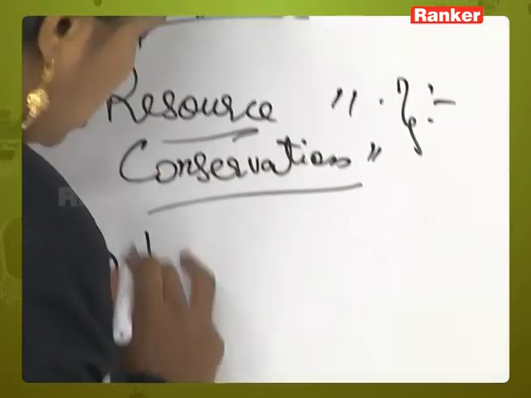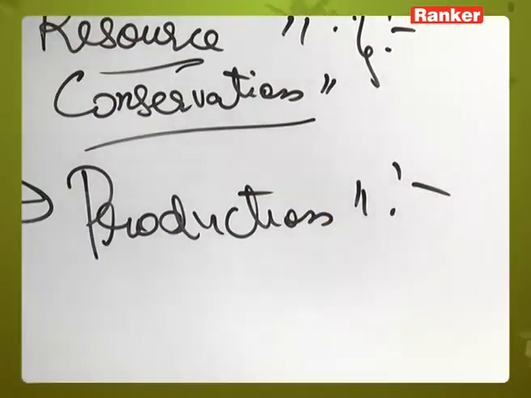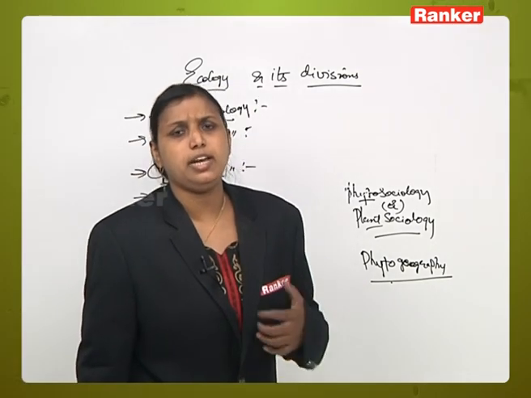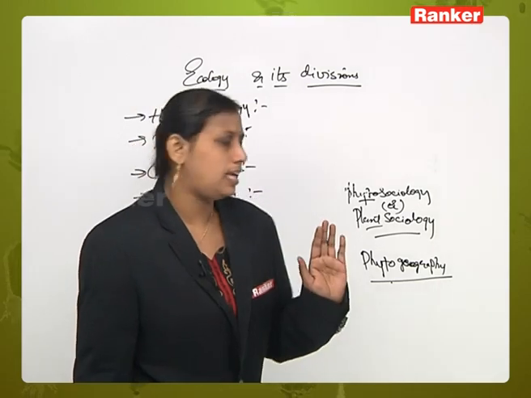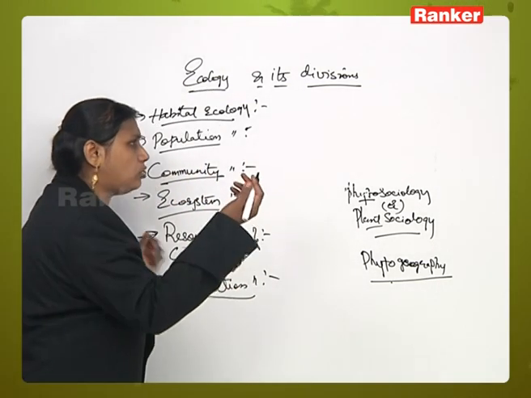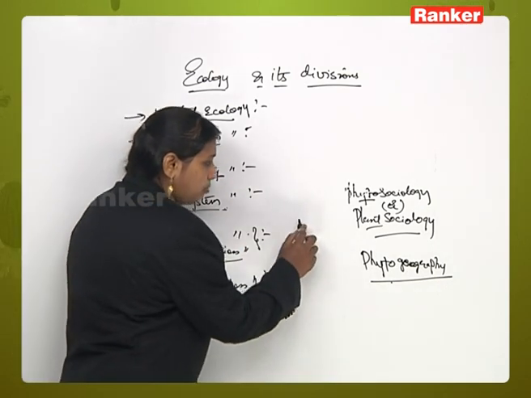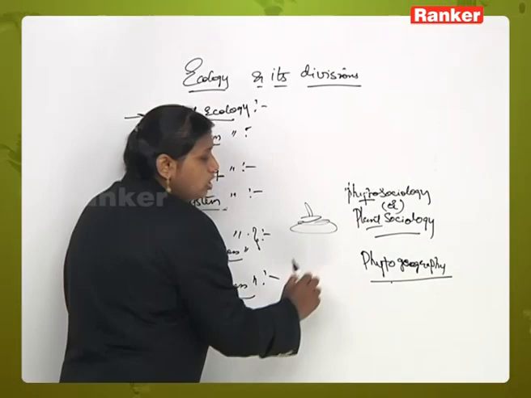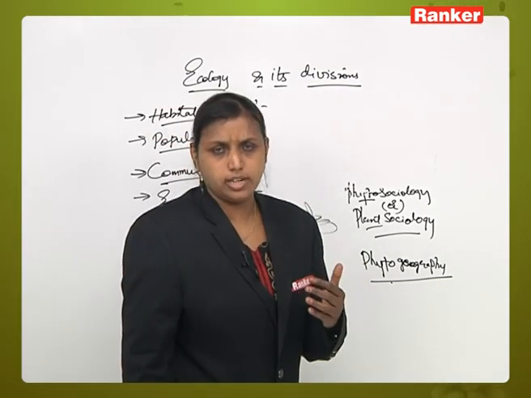Next one is production ecology. Now when we come to production ecology, what do you mean by production ecology? What is the gross production and what is the net production of energy in a particular ecosystem or in a particular area? When we study an ecosystem, there are trophic levels, right? For each level there will be one set of organisms surviving.